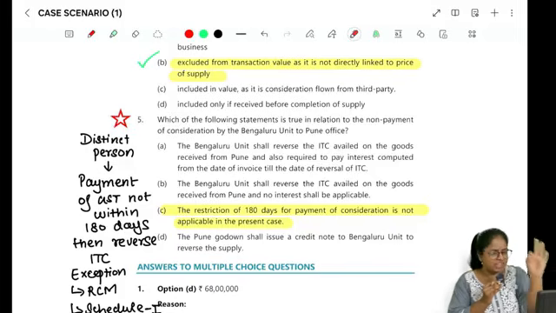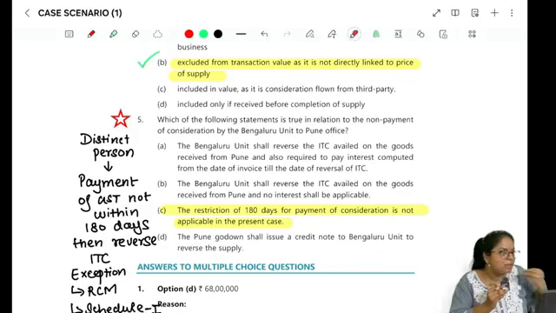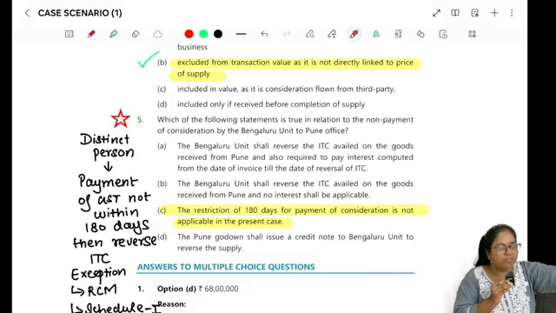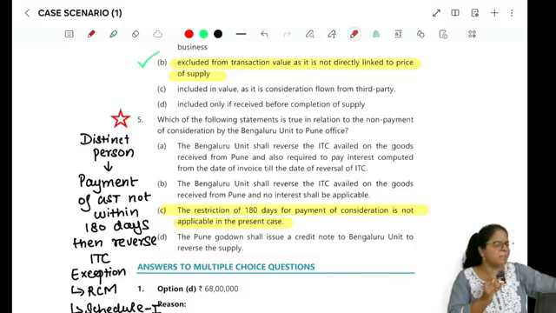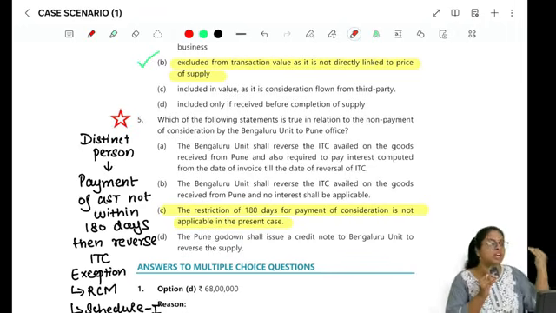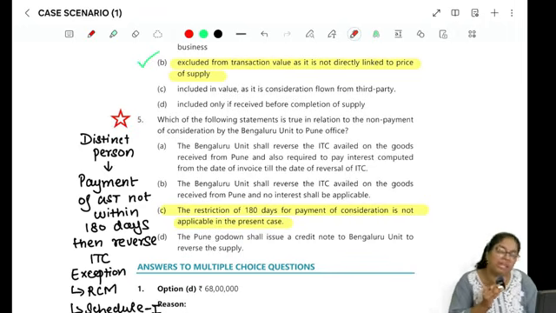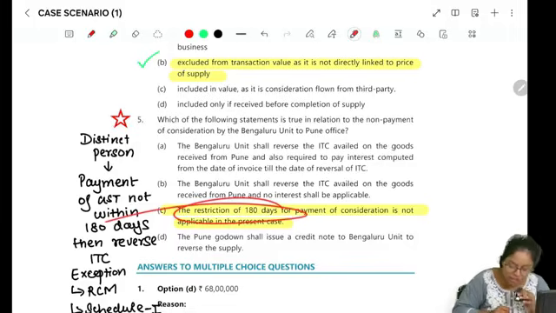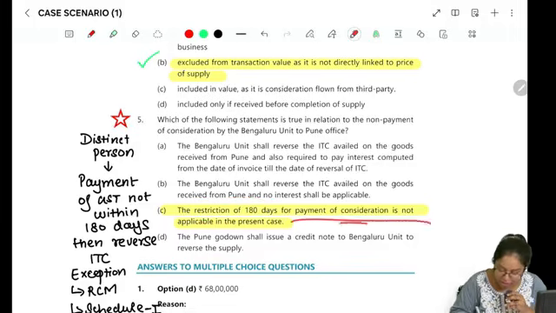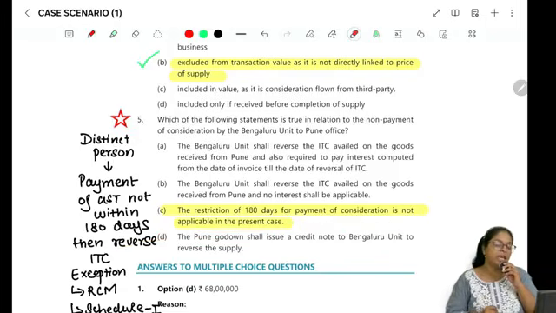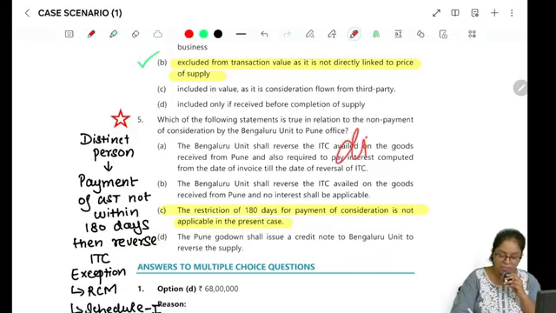You tell me, first of all, GST department, we don't understand why you made this itself a supply. Because I am sending to one of my branches. But because you told, I accepted. Now you are telling pay GST also on that. We told no, that is not possible. So the department also told that yeah, that's not fair enough. Just to track the transactions, we told that this is a supply, you don't have to pay the GST, you will still be able to take the ITC. This restriction of 180 days for payment of consideration is not applicable in case it is a distinct person.